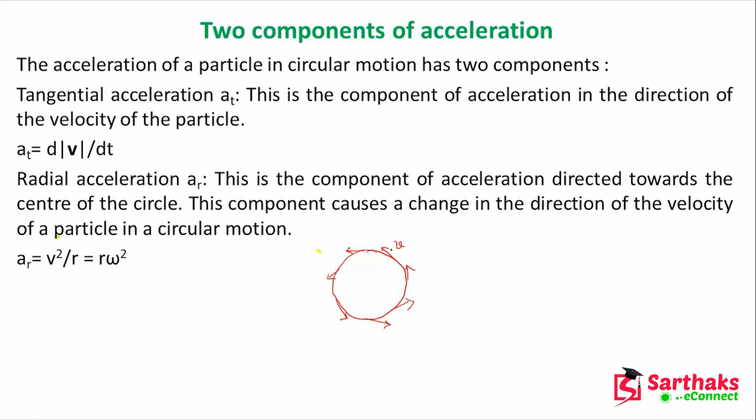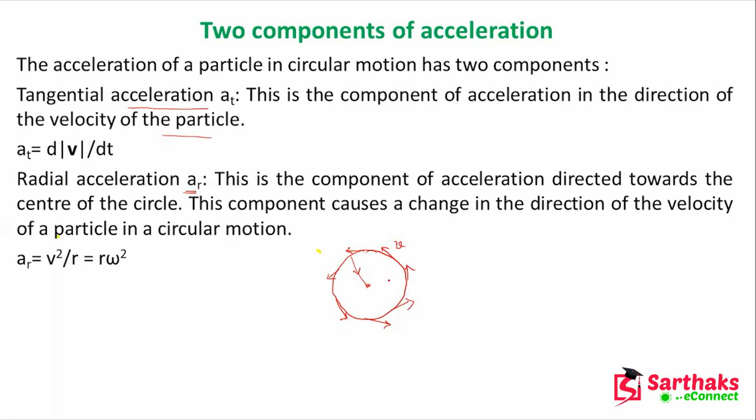Here you have the V. So the component of acceleration, this is the tangential acceleration, the component of acceleration in the direction of the velocity of the particle. And radial acceleration, this is due to the centripetal force. Suppose this is the center, and here also you have some force. So this radial acceleration is denoted by AR, and tangential acceleration will be denoted by AT.